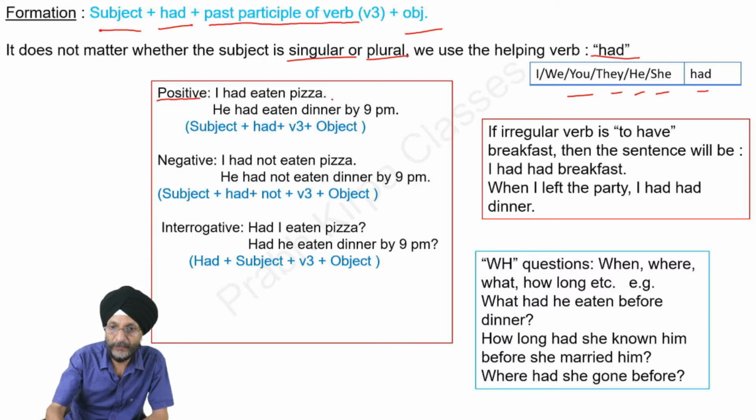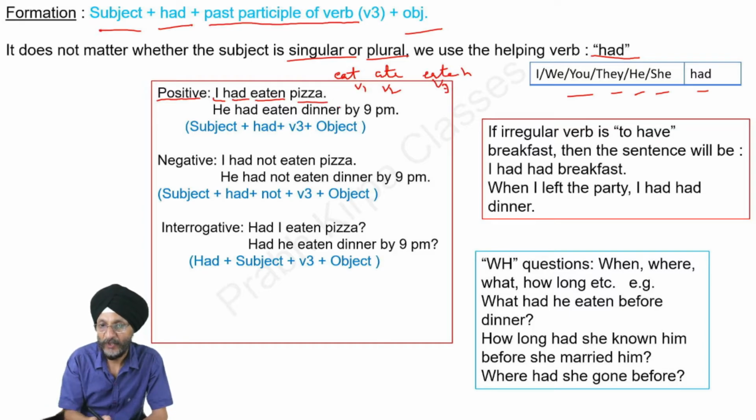I had eaten pizza. Here you will observe I is the subject, had is the helping verb, eaten is the third form of the verb. Eat, ate, eaten. This is the first, this is the second, and this is the third form of the verb. Here we use the third form of the verb, and pizza is the object.